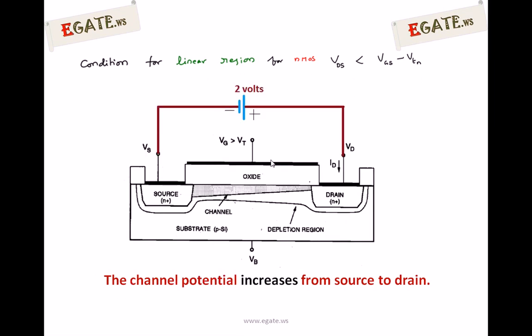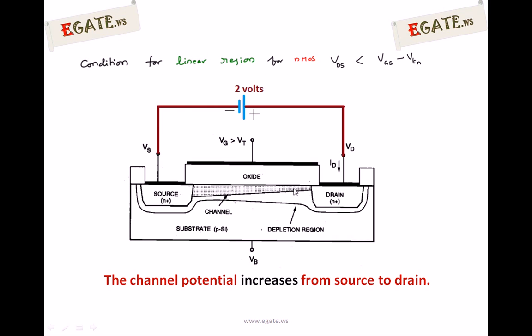Second statement. Assume we are applying a small voltage across drain to source of this N-channel, that is 2 volts. That 2 volts is going to drop from drain to source, so it has to be dropped across the channel region. So plus 2 volts is at the drain end, and 0 volts is the source end. The channel is now acting as a distributed resistor.